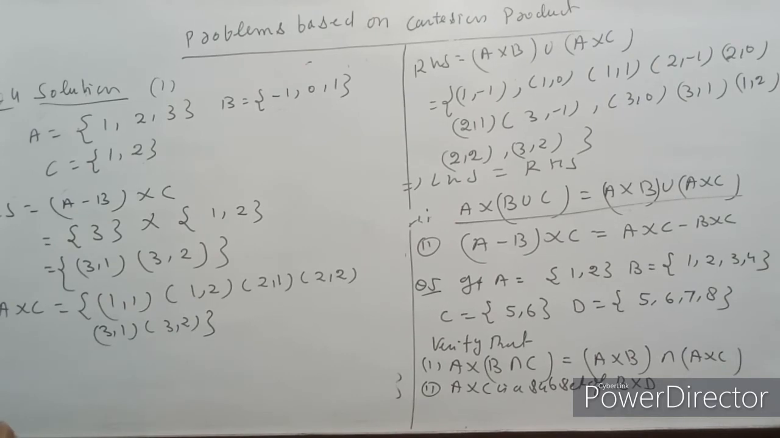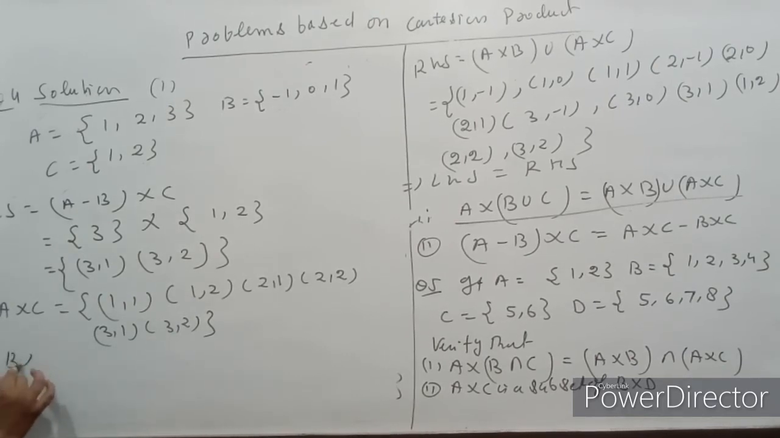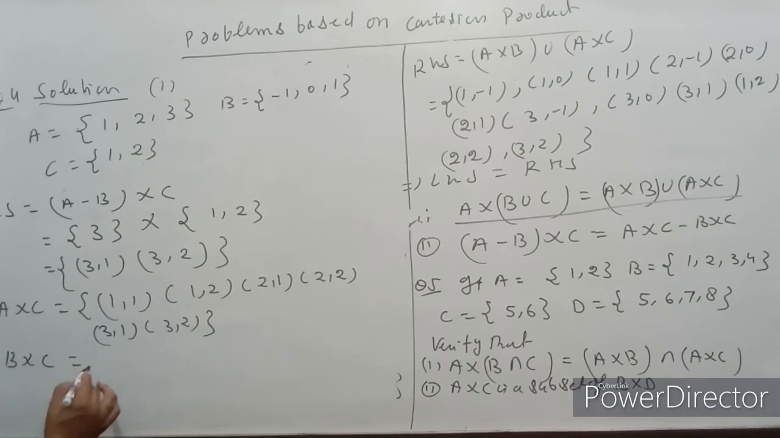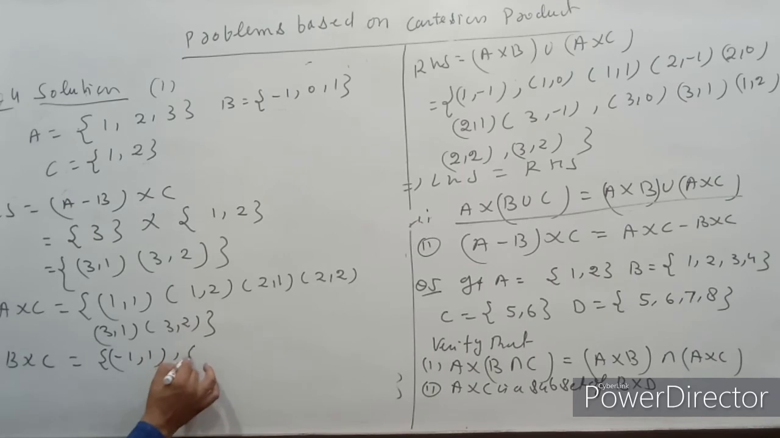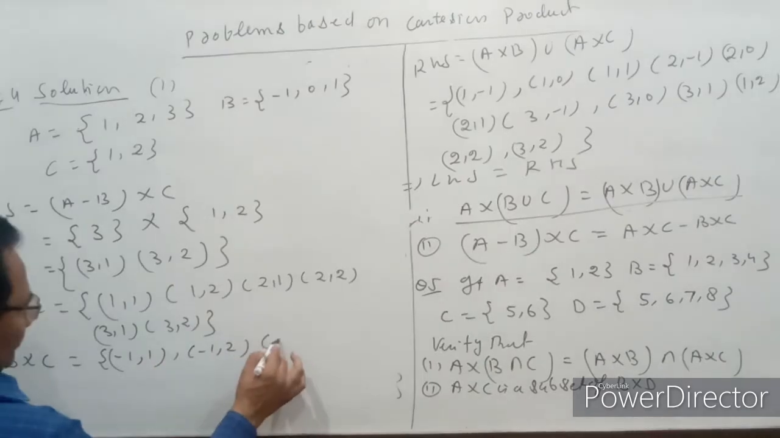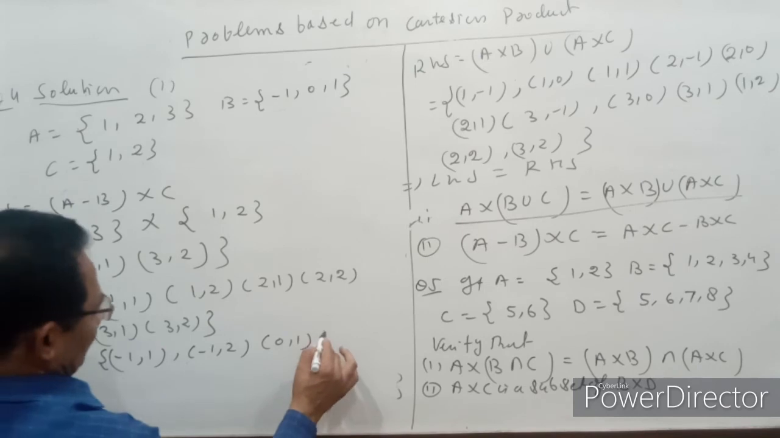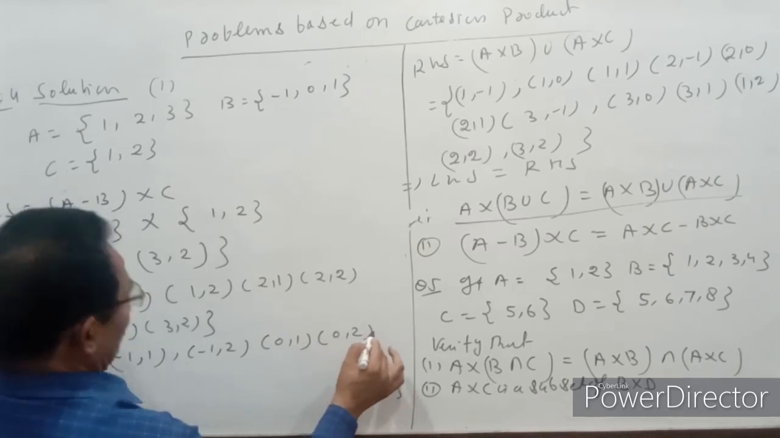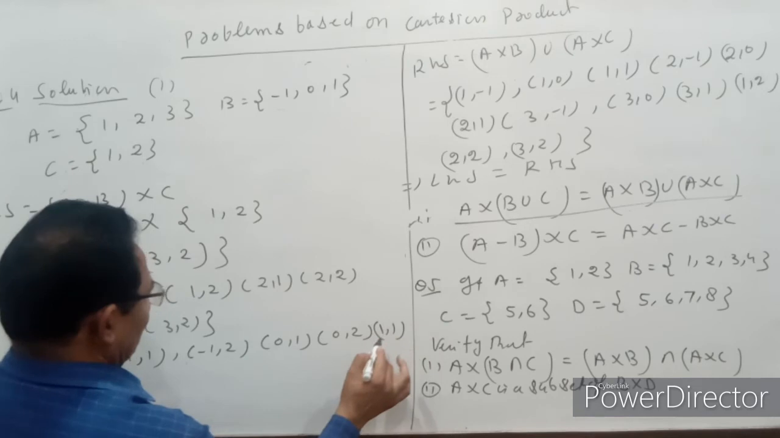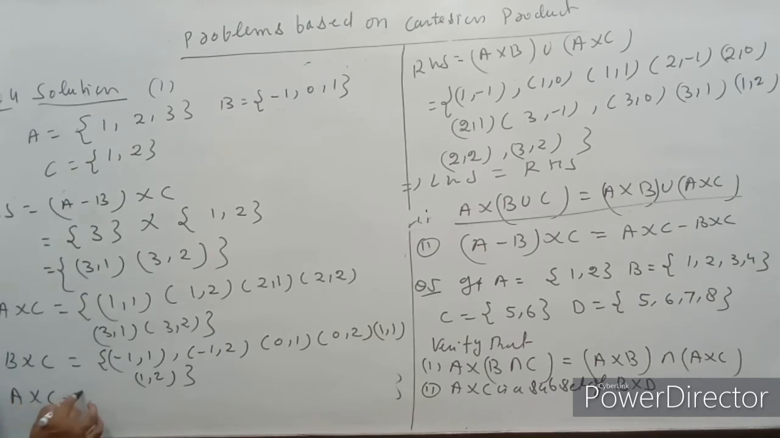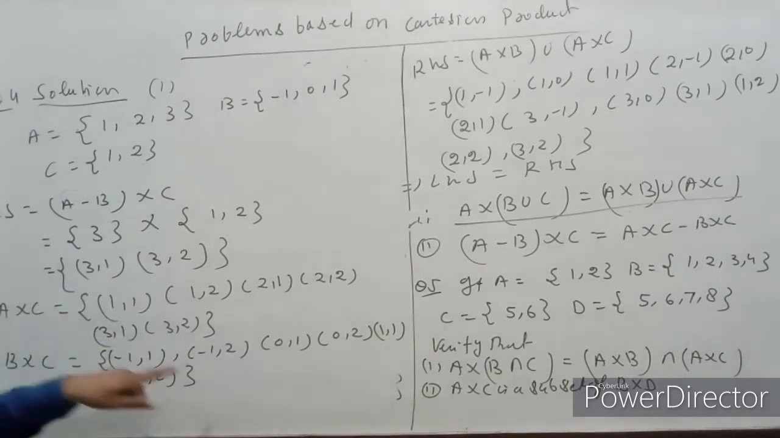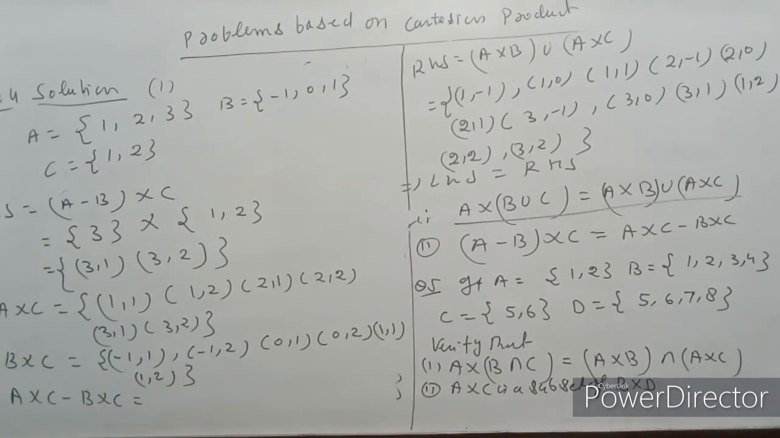B cross C means (-1, 1), (-1, 2), (0, 1), (0, 2), (1, 1) or (1, 2). So then A cross C minus B cross C: all the ordered pairs of A cross C which do not belong to B cross C.